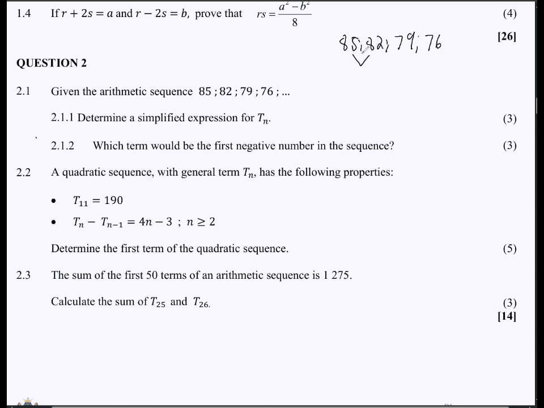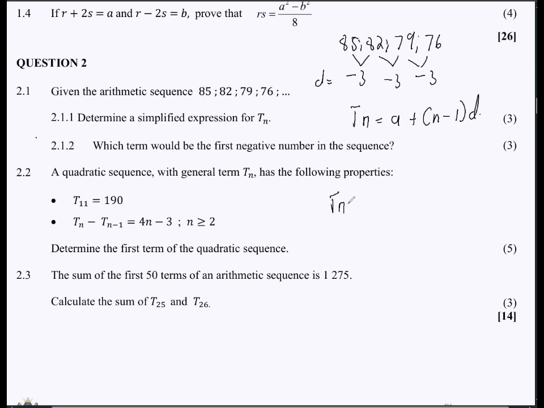And then what's the common difference here? So from 85 to 82, we obviously subtract by 3, right? If in here, subtract by 3. If in here, subtract by 3. So that means the common difference is 3. So we then now going to say Tn, we know it to be what? A plus n minus 1 and then d, right? So what is our Tn?